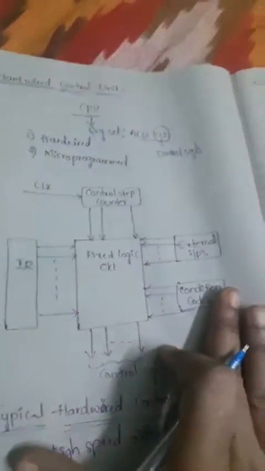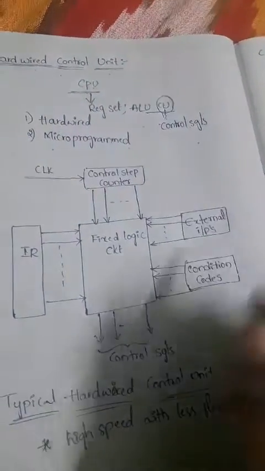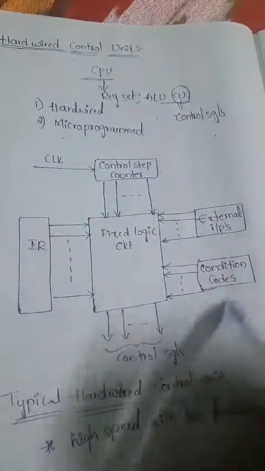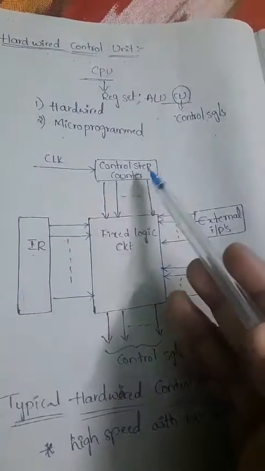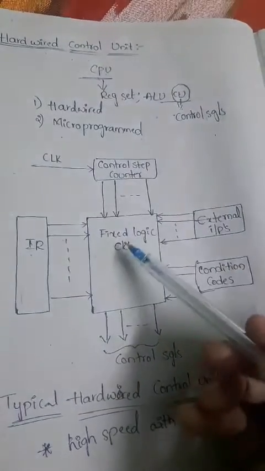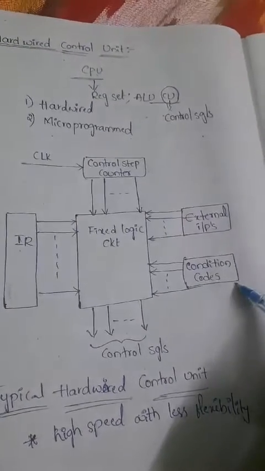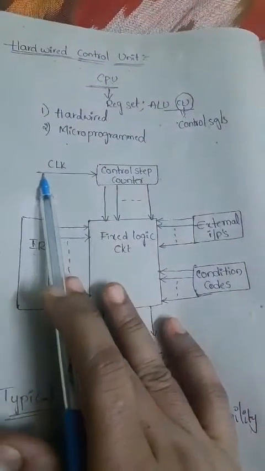Now coming to the block diagram of this hardwired control unit. In that we have 5 major components, which you can identify easily with the help of blocks. This is the IR, that is the instruction register, this is the control step counter, this is the fixed logic circuit, and this is the external inputs and conditional codes. And one more, we have the clock.